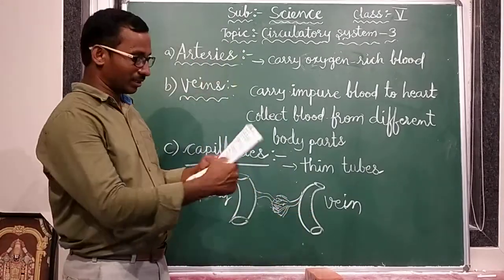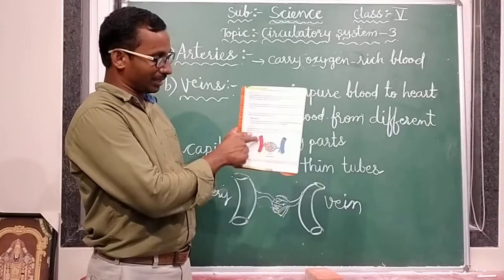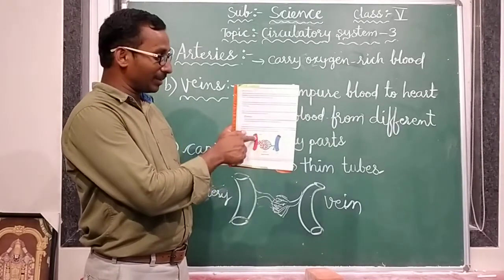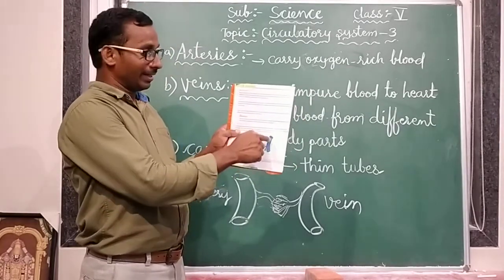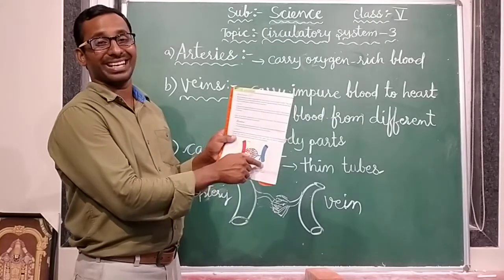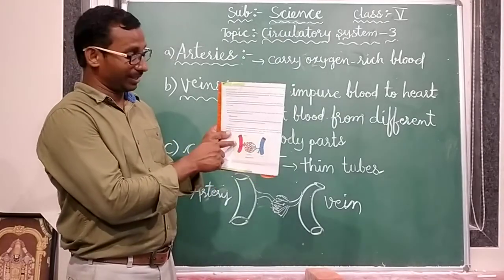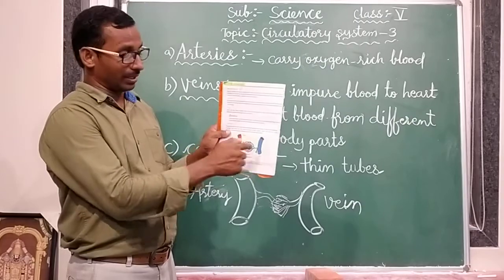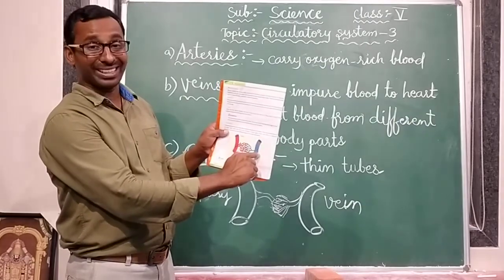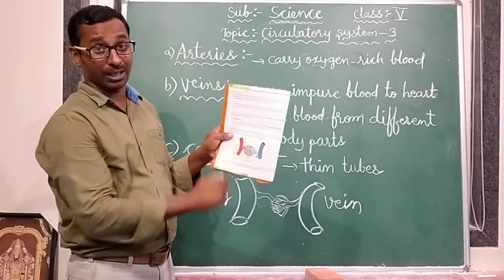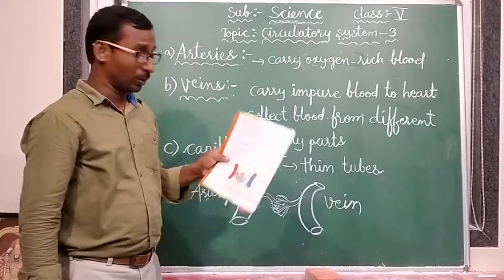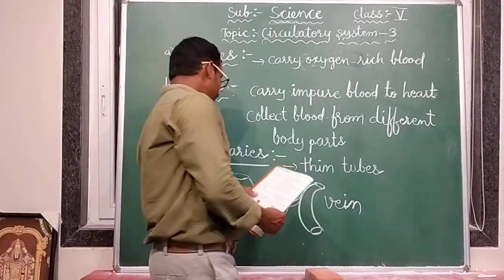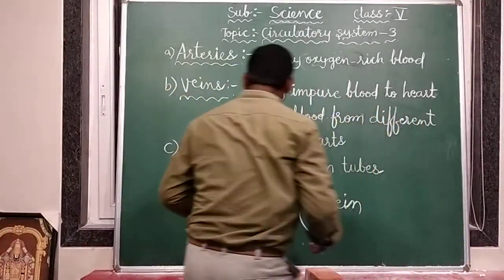That is why they are showing us red color here. Red color means this is pure blood, and blue color means impure blood. Pure blood means it contains oxygen, and impure blood means it contains carbon dioxide. That is why we show that one in blue color. Now we are discussing capillaries.